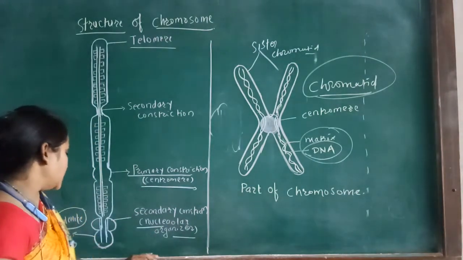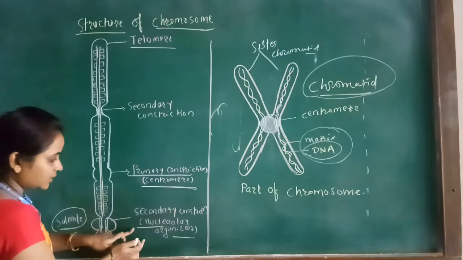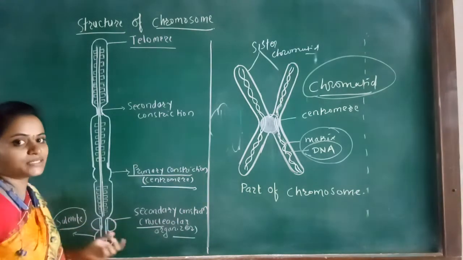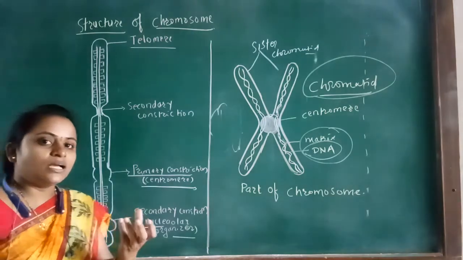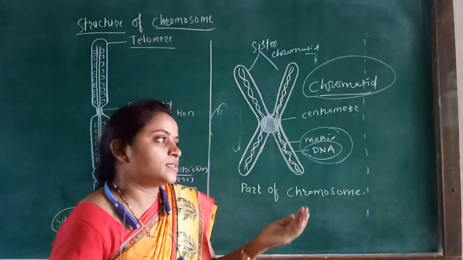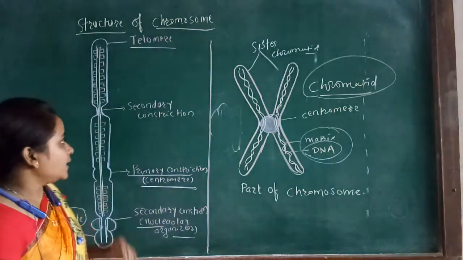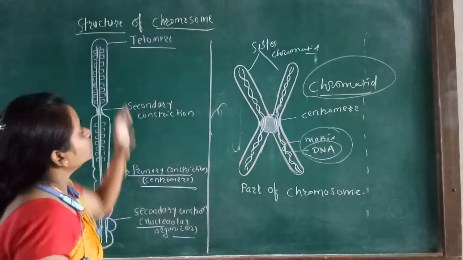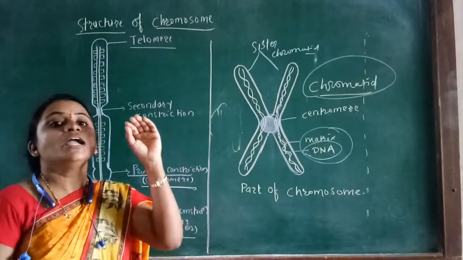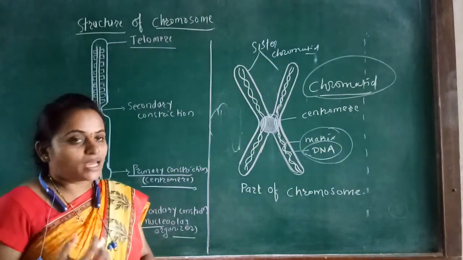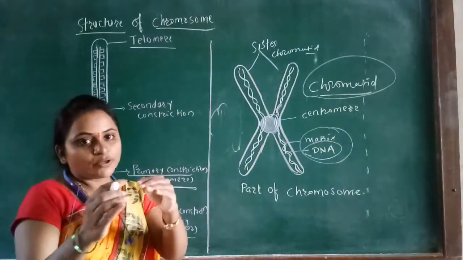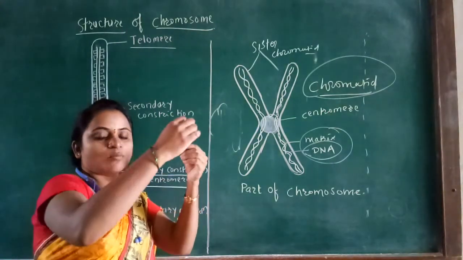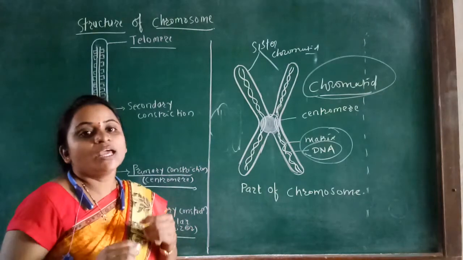Another important thing is that below the secondary constriction, one part is seen, called the satellite. This part is seen in some chromosomes. At one end, a part is seen called the telomere, and this telomere is responsible for preventing the chromosome from sticking to another.